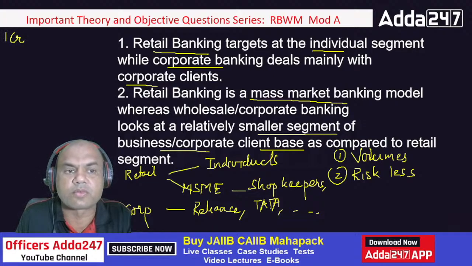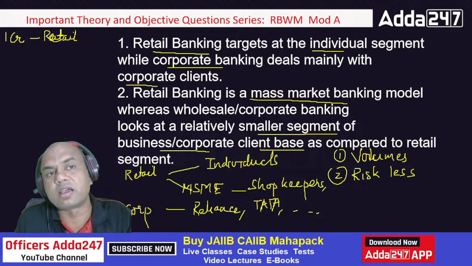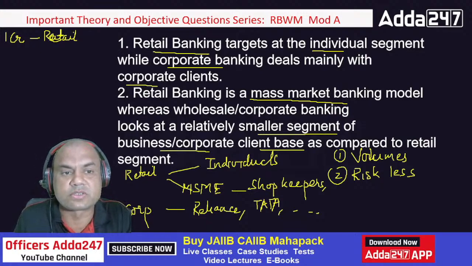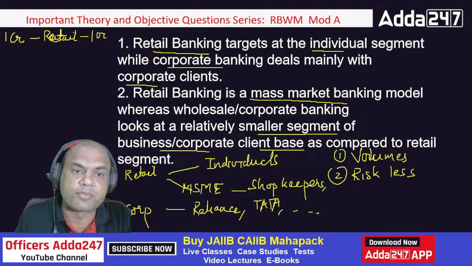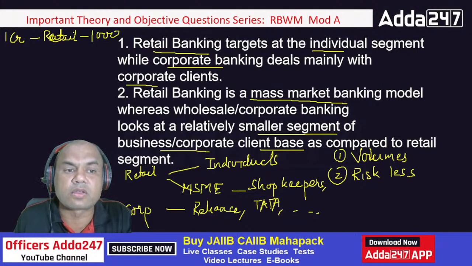Okay, 1 crore. In retail banking, I'll give this loan to retail. How many people will I give it to? Roughly, I can call 1 lakh persons or 1,000 persons. I'll give 1 lakh rupees loans to 1,000 persons under retail.